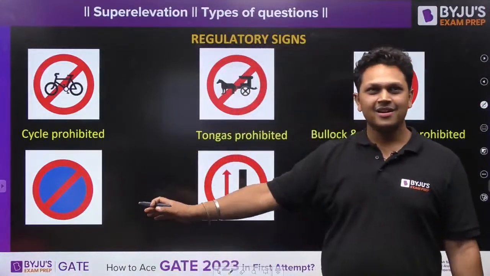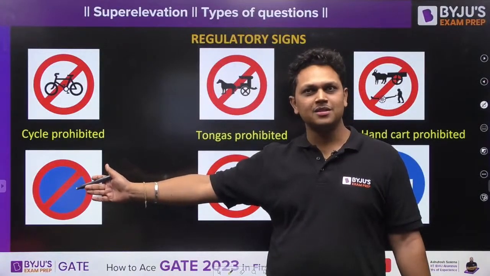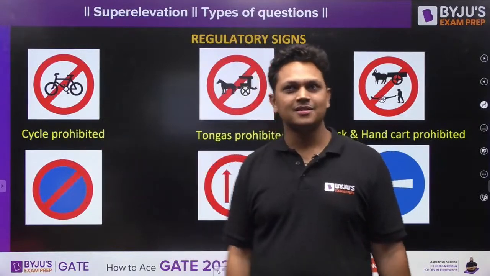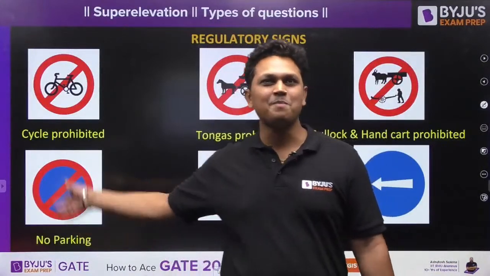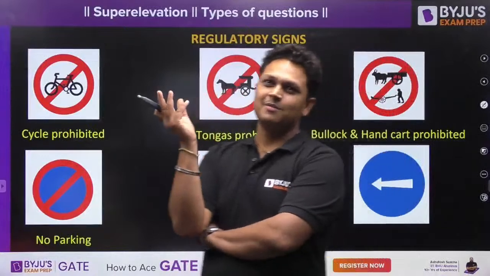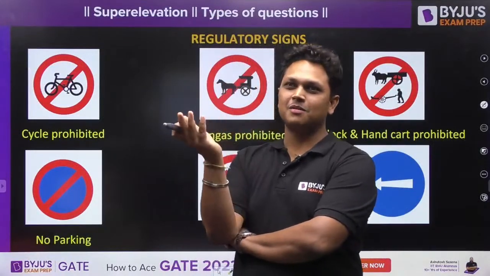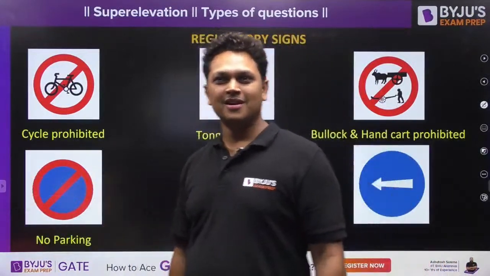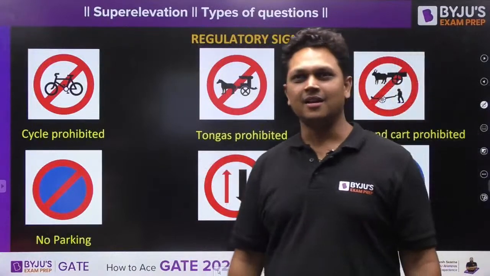No idea, right? This sign is very common. You might have seen this sign in a lot of places. Yes, Anjan, this is no parking sign. And you might be thinking, why did the police person cut my challan? There was no sign over there for no parking. This was there. You didn't notice, you didn't know. This is no parking sign.